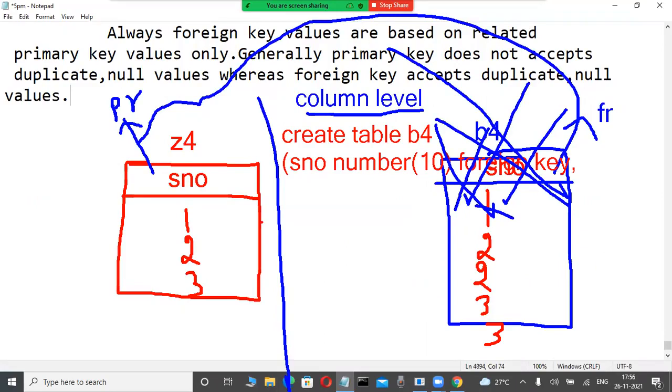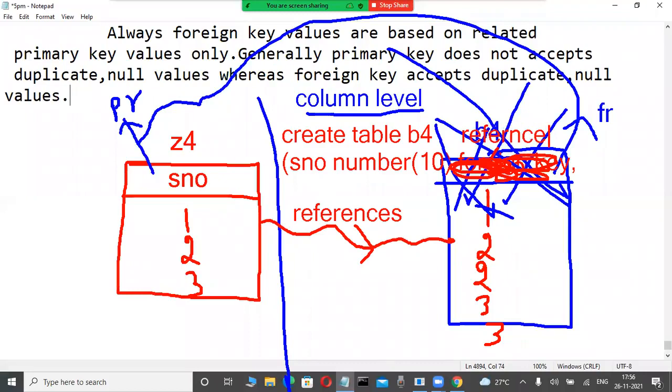Another keyword is given in the ANSI standard, not only Oracle but every relational database. Anybody have an idea? Very good. Here, references is a clause, most powerful. Concentrate here, references is a clause. Without this, it is impossible. References to which table? Z4. In Z4, which column? The S number column. If it is the same column name, brackets are not required, but for a different column, brackets are compulsory. Different columns are also possible.